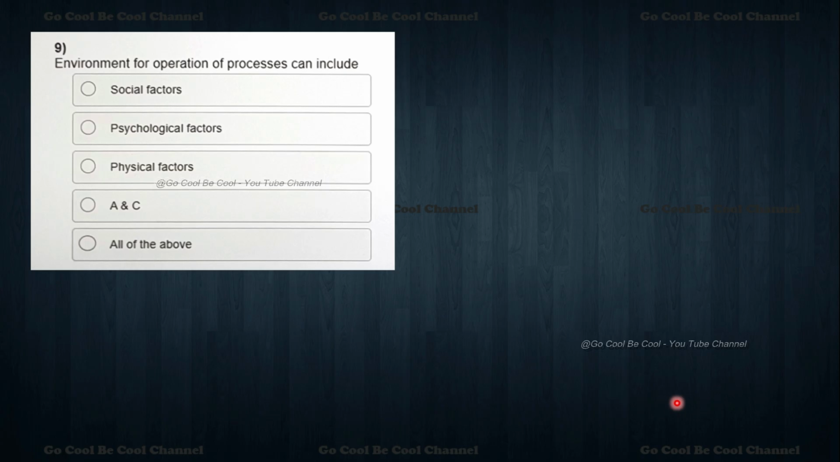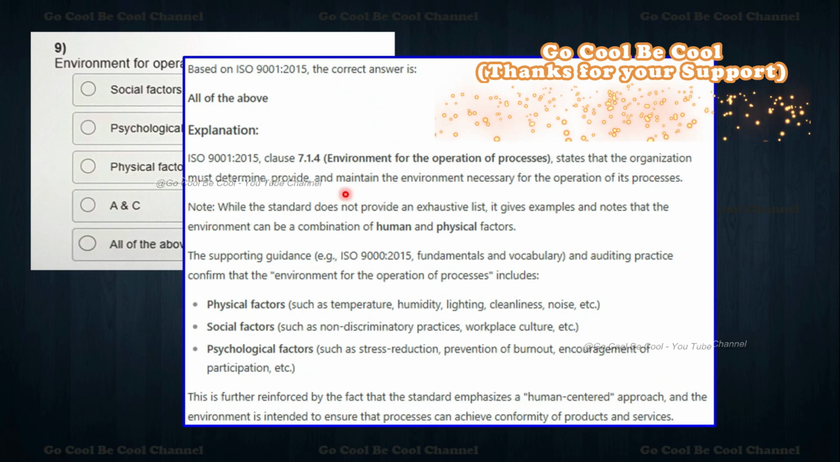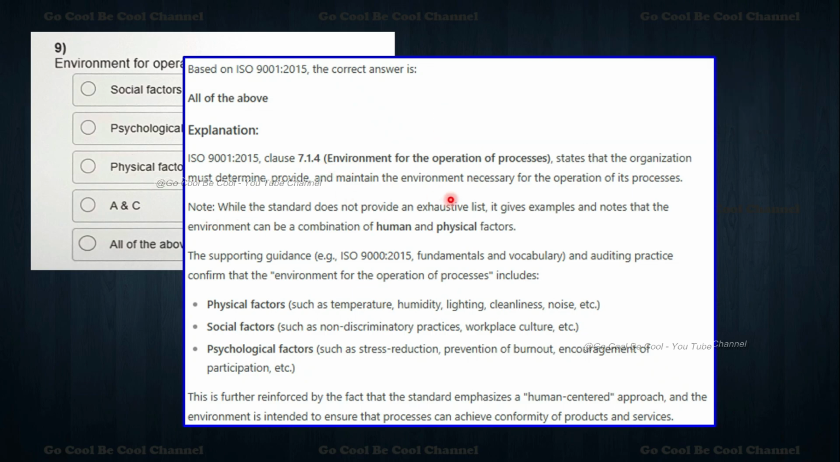Environment for operations of a process can include: social factors, psychological factors, physical factors, A and C, or all the above. Okay, my dear friends, environment for operations of processes. If it comes to environment for operations of the process, social factors, psychological, physical, ABC, all put together. So all of the above we can say. The explanation is clause number 7.1.4, environment for the operations of process. Exactly it is matching. That is what I'm saying. My dear friends, please understand.